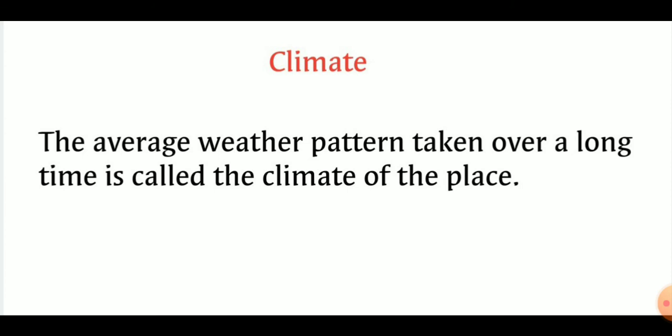The average weather pattern at a place taken over a long time, say 20 to 25 years, is called the climate of that place. For knowing the climate of a place, the mean temperature for a given month is calculated. Then we calculate the average of such average temperatures of many years. That gives the mean temperature.